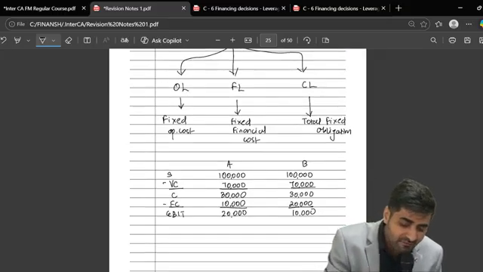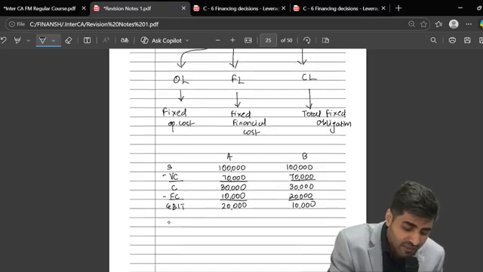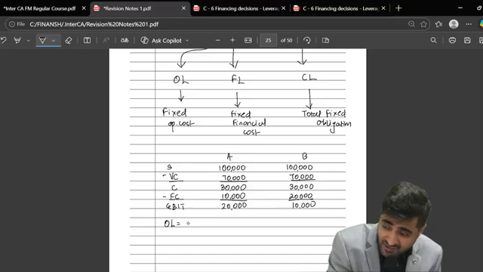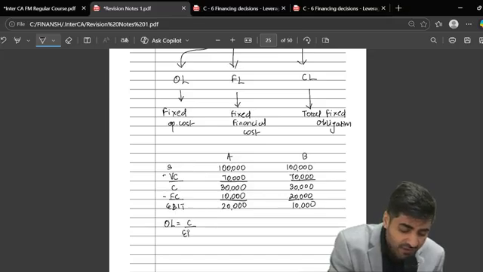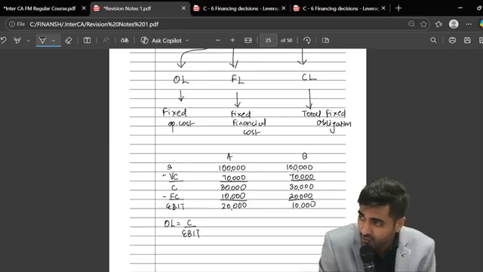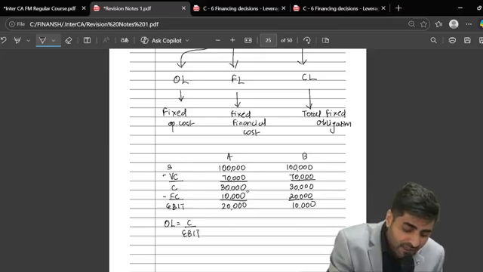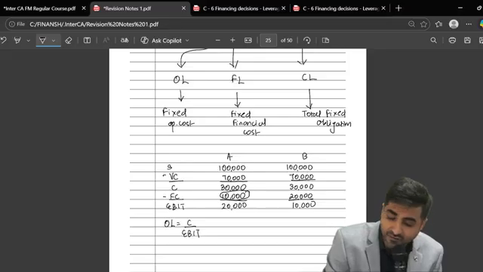If I want to measure this with the help of leverage, we use operating leverage. The formula is contribution upon EBIT, because when I take contribution upon EBIT, I am trying to measure the impact of fixed cost in the business.